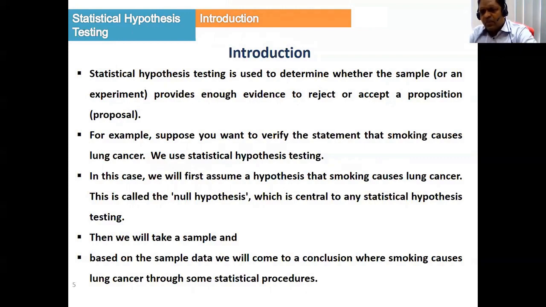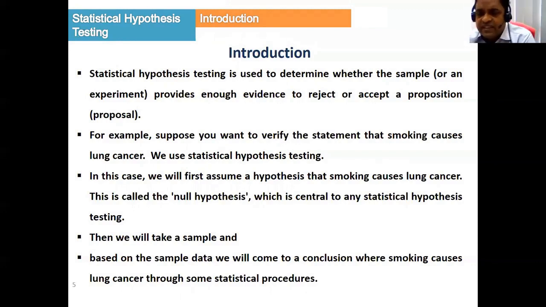Suppose we want to verify the statement that smoking causes lung cancer. This is something already established by someone, that smoking causes lung cancer. This is the first step of statistical hypothesis testing, and we have to agree with this and assume that this is true, that smoking causes lung cancer. This is the null hypothesis, which is a very important part of statistical hypothesis testing.